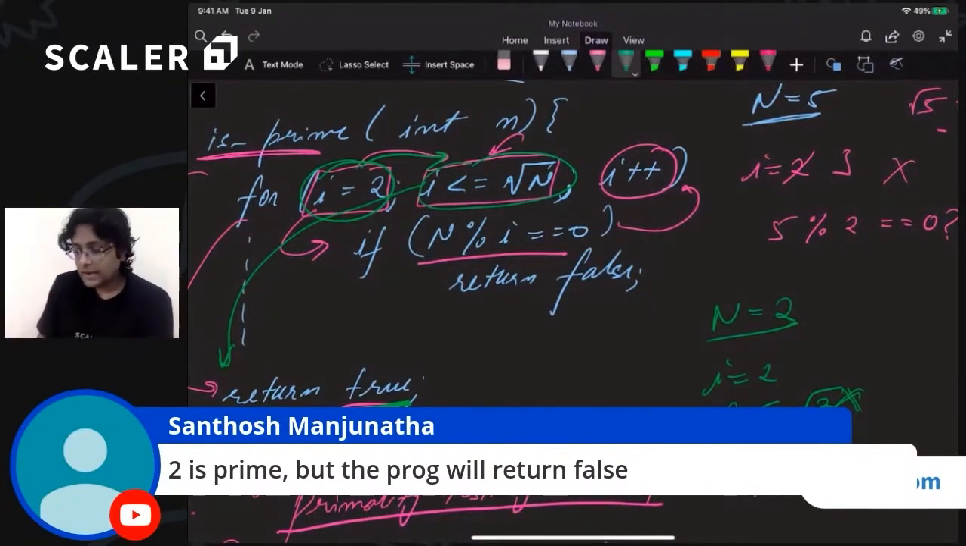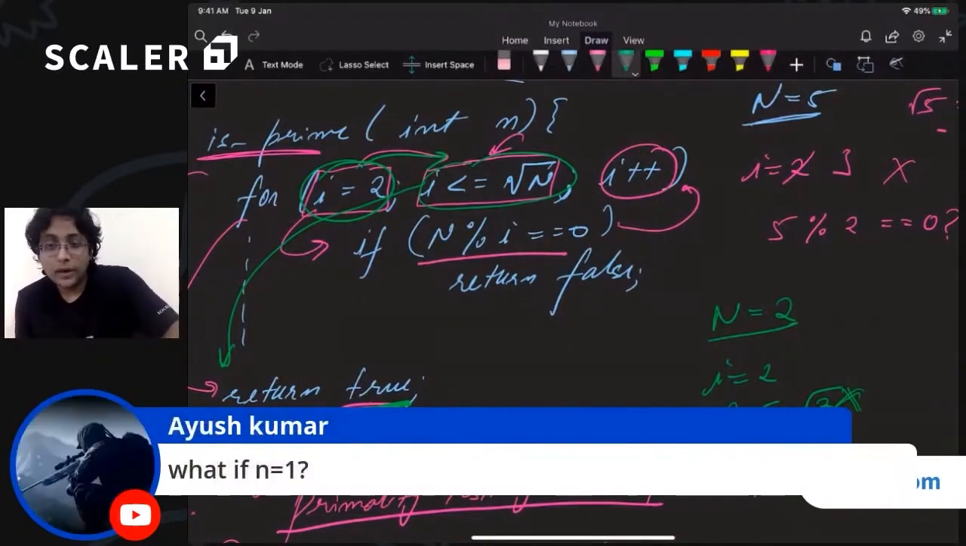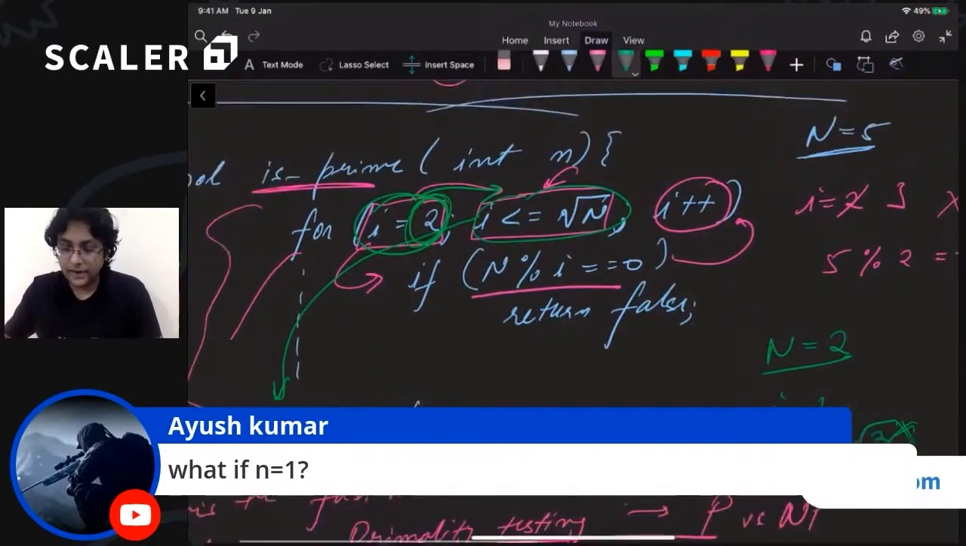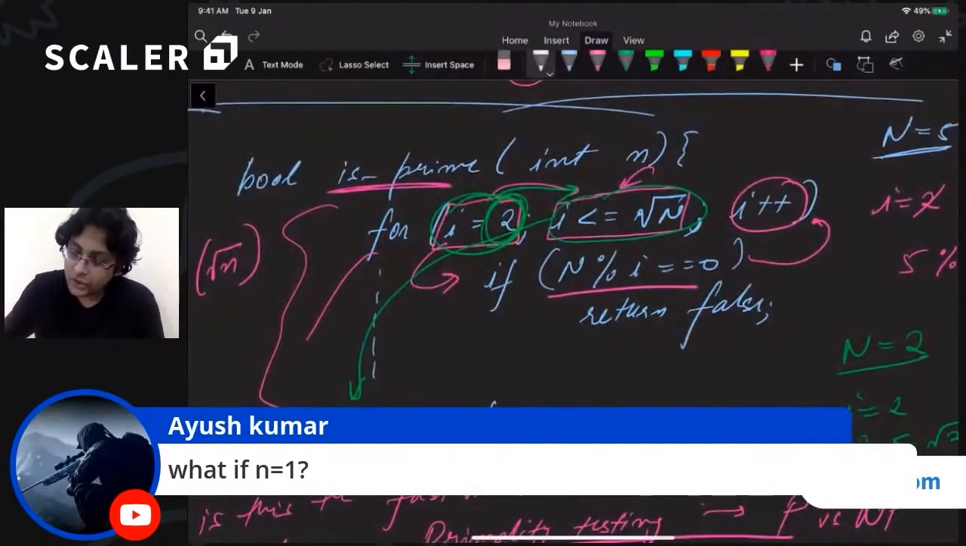Yes. But this program is not 100% correct. Can you tell me one value for which this program will fail? Exactly. So Ayush has the right idea over here. What if n equals 1? Or what if n equals 0? Or what if n equals minus 100? For all the numbers that are less than 2, we will never go inside this loop. So we will automatically return true, right? So we need to improve on this program. We need to add a check over here. Right? So let me just insert some space.